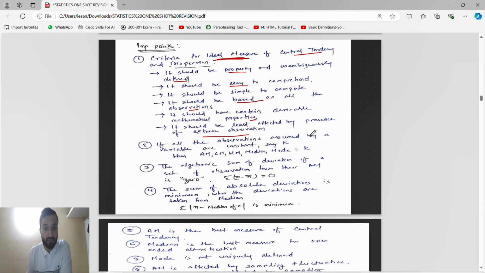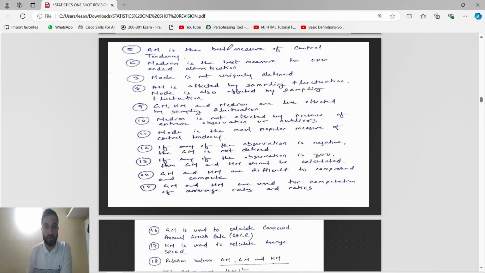If all the observations assumed by the variable are constant, say 0, as I have explained in class, then arithmetic mean, geometric mean, harmonic mean, median and mode will all be 0. The algebraic sum of all the deviations of a set of observations from their arithmetic mean is 0. Guys, see here: this is the algebraic sum of deviation. The sum of absolute deviation is minimum when the deviation is taken from the median. For absolute deviation, the minimum is at the median. For the algebraic sum of deviation, the arithmetic mean gives the minimum, that is 0.